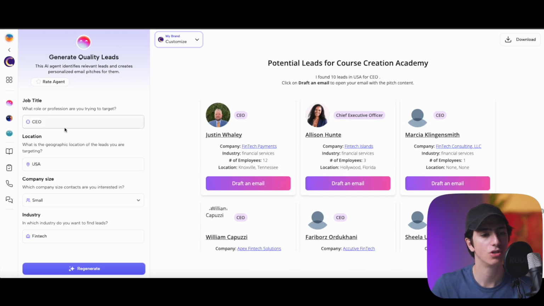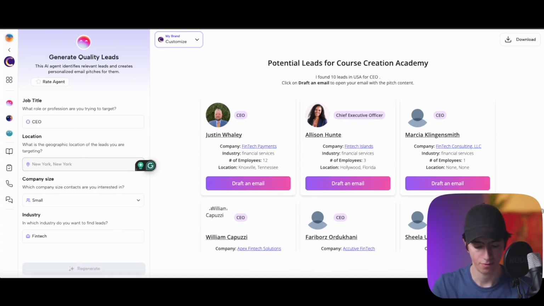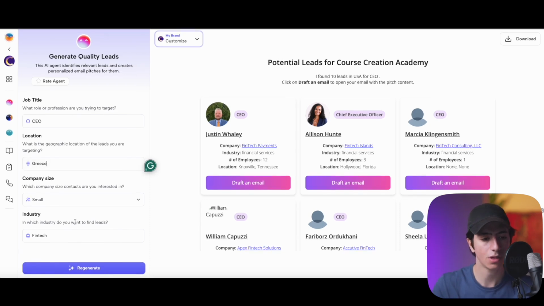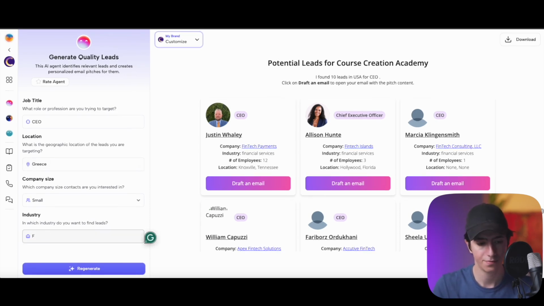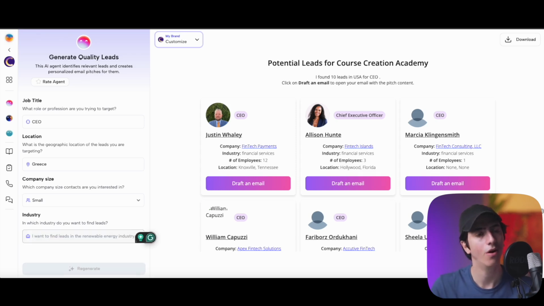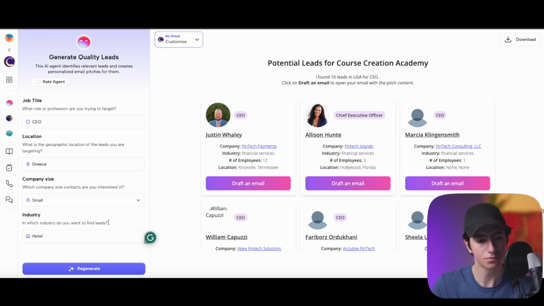And again, let's just change stuff. We're looking again for CEO. Let's say that we look for people from Greece, and the industry is, let's say, banking. Okay, probably not CEO of banking. Let's do CEO of hotel.